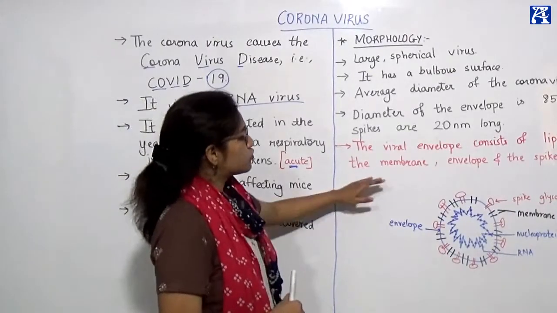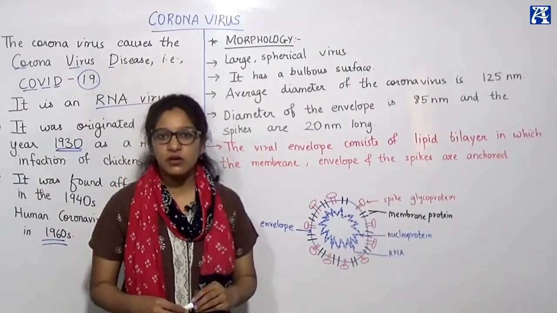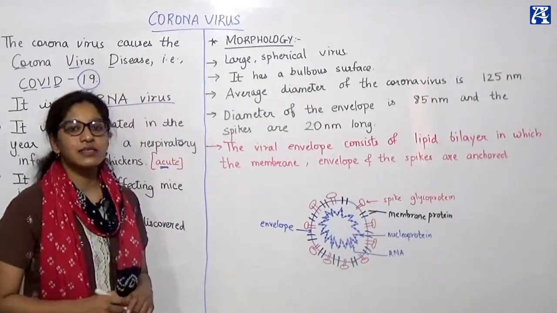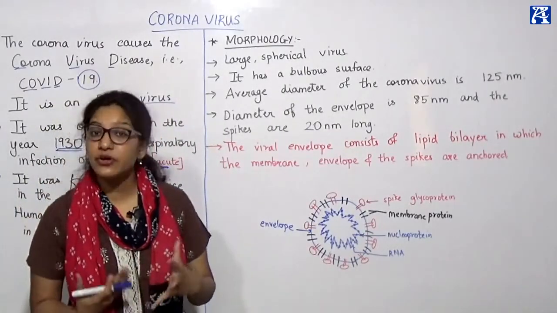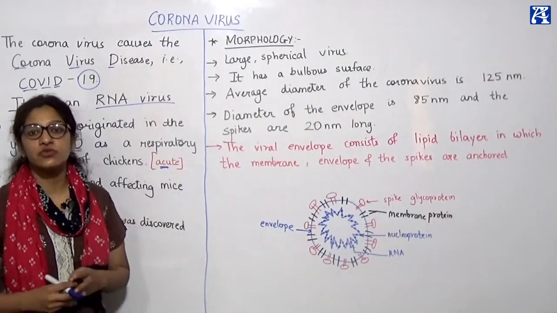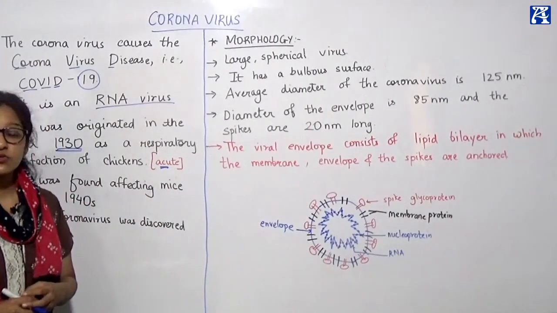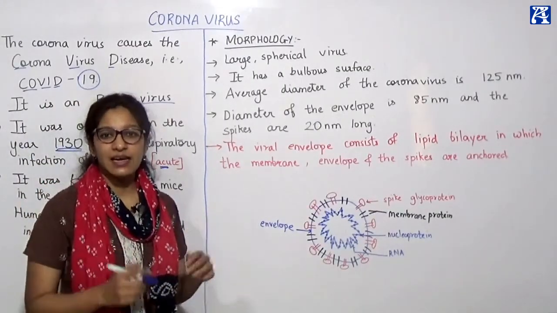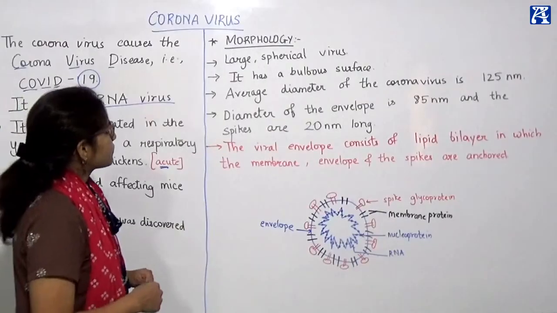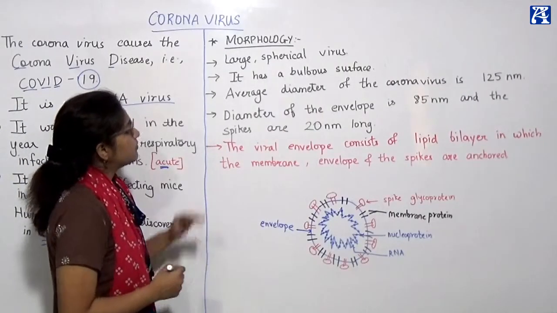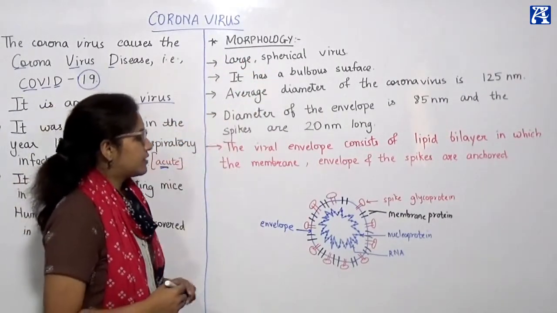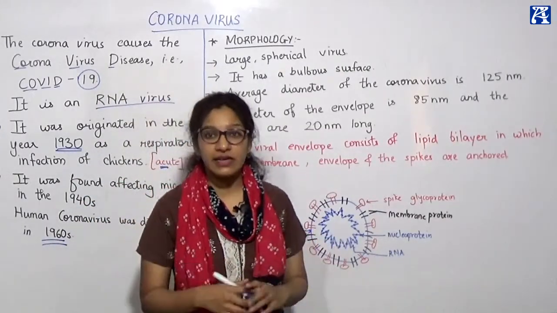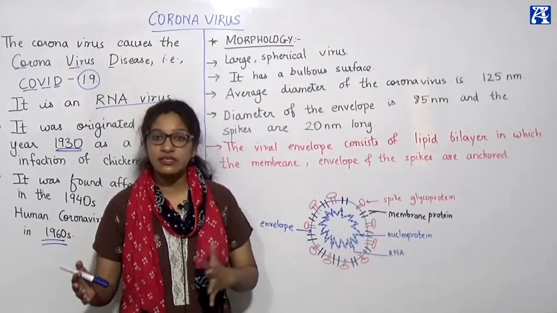Now let's go to the morphology of the COVID virus or the coronavirus. Morphology relates to the appearance of the virus, how the virus is going to present or appear. Based on that, let's study how the virus actually looks. Morphology: large spherical virus. Corona is probably one of the very largest viruses that we have encountered to date.